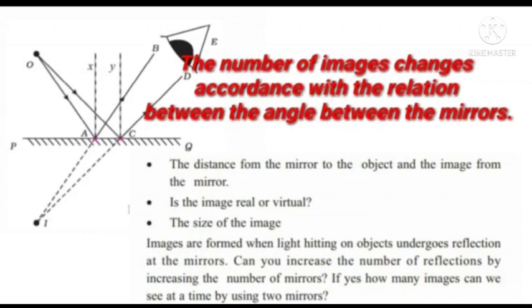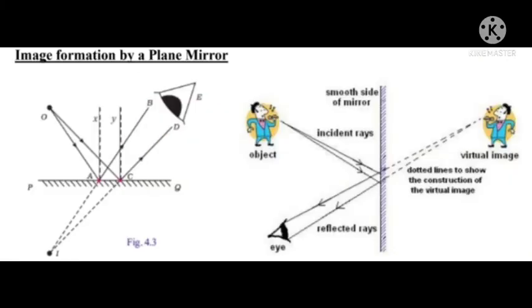Images are formed when light hitting objects undergoes reflection at mirrors. This is the figure of image formation by a plane mirror in two different ways: one in the horizontal way, the second in the vertical way. In the same figure, OA and OC are the incident rays, AB and CD are the reflected rays, and AX and CY are the normals to the planes.